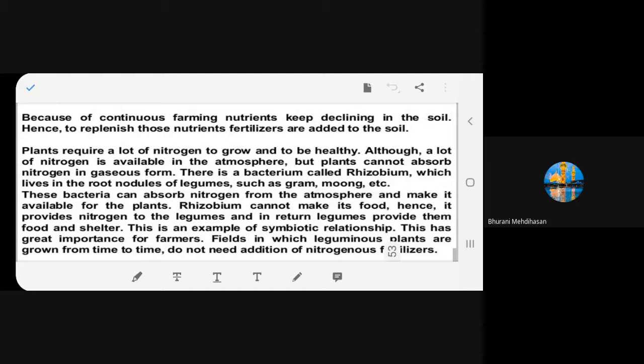Now I am using the soil for continuous farming. After every season, I'm not keeping it fallow. That means I'm not keeping it empty. But I keep on growing crops one after the other. What happens? The soil becomes deficient of nutrients. You agree with me? Do you agree or not? Yes. So the nutrients become less. Now what do I do? So these nutrients could be added to the soil by means of fertilizers or manures.